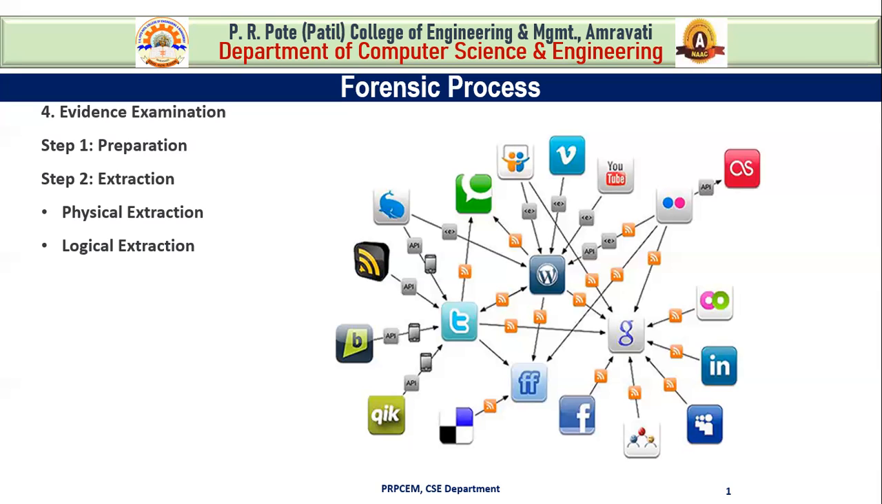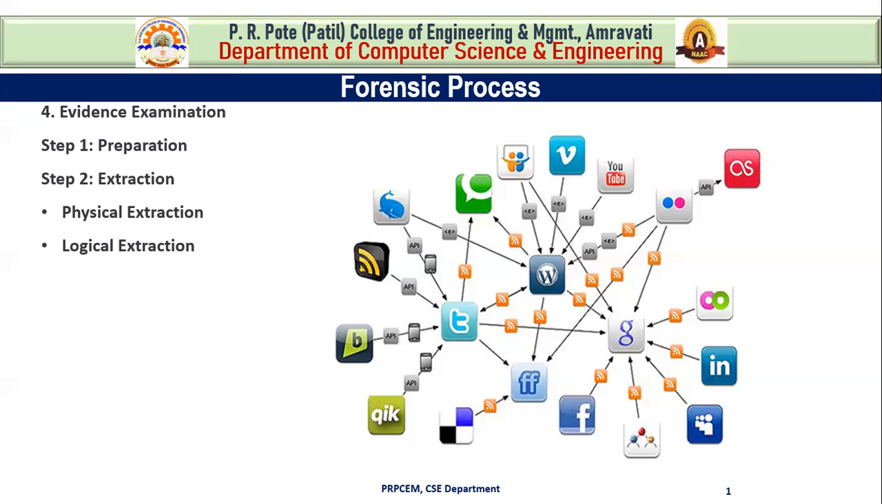Now step 2 deals with the extraction of data or extraction of evidence. This is the actual process of extracting data from digital devices. What is extracting of data? That means recording of data from any media where it is stored. So basically there are two types of extraction. First one is physical extraction and second one is logical extraction.